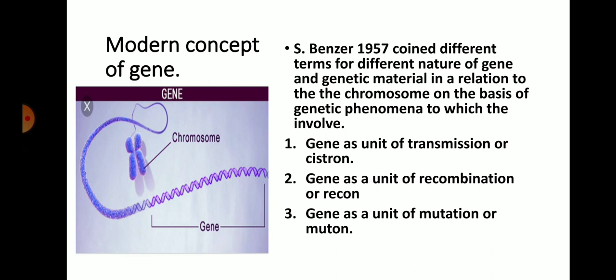Second one, gene as a unit of recombination, which is called recon. During replication or during gametogenesis, recombinations are formed. This gene contains two types of alternative alleles. These alternative alleles during recombination have to form the gametes. So this gene is a basic unit of recombination during gametogenesis. And third one, gene as a unit of mutation, or muton.